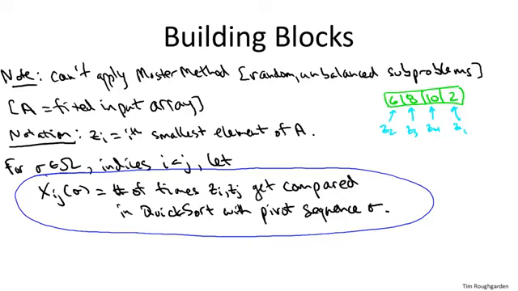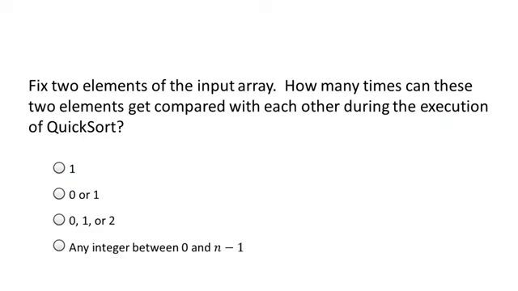So the next quiz is going to ask a basic question about the range of values that a given X sub ij can take on. So for this quiz, we're considering, as usual, some fixed input array, and now furthermore fixed two specific elements of the input array. For example, the third smallest element, wherever it may lie, and the seventh smallest element, wherever it may lie. Think about just this pair of two elements. What is the range of values that the corresponding random variable X sub ij can take on? That is, what are the different numbers of times that a given pair of elements might conceivably get compared in the execution of the quicksort algorithm?